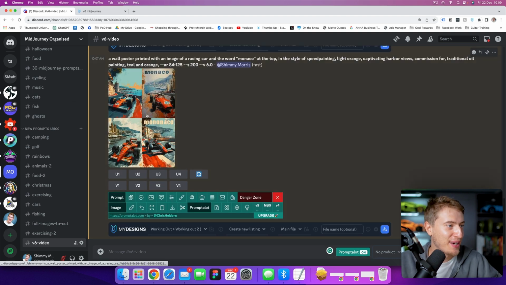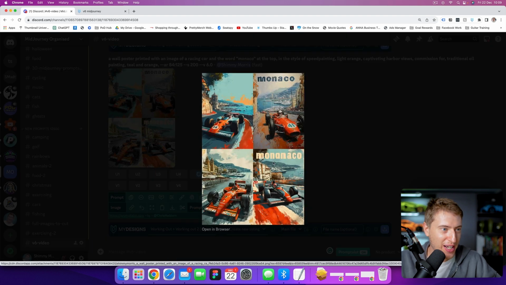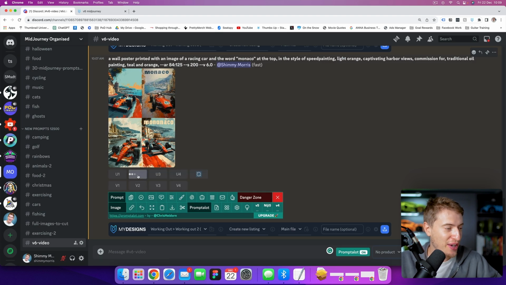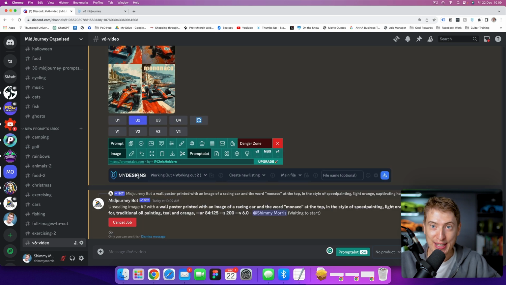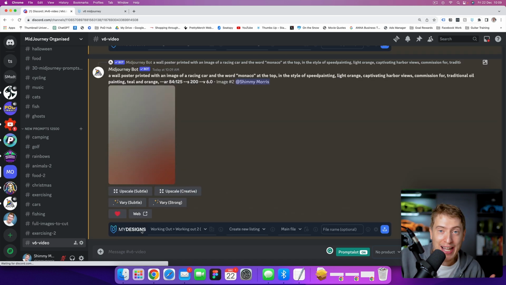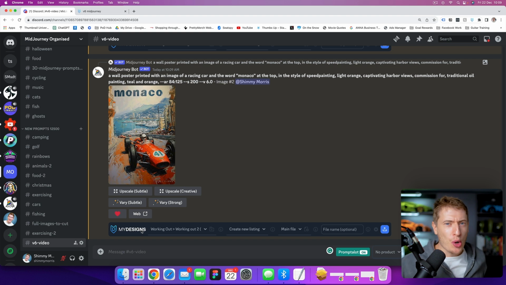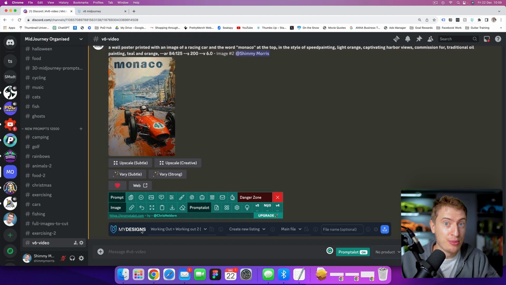Okay, here we go. So this one kind of got ruined, Monaco. But look at this one at the top, Monaco, with a really, really cool car. So we're going to upscale that so we can look at it in a bit more detail so you can see it. What I would do is actually add a cool grunge border and slap it on the back of a t-shirt, which is a really, really popular kind of design at the moment.